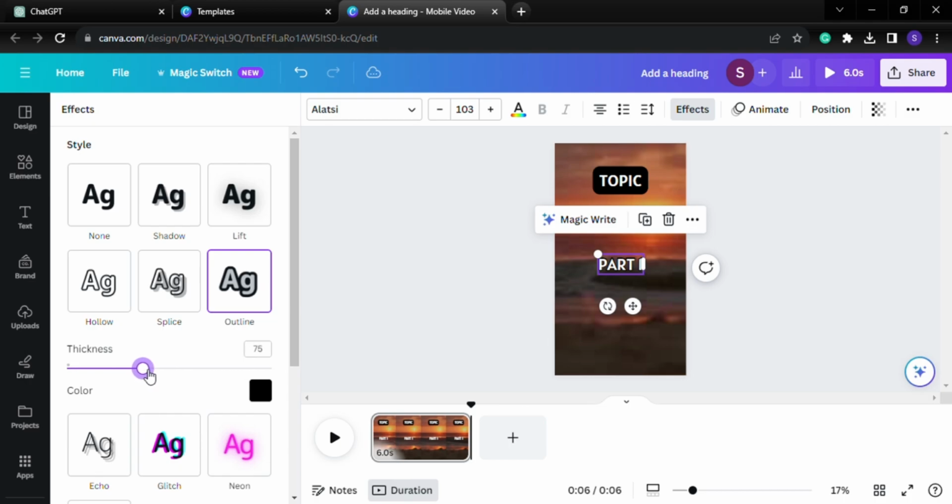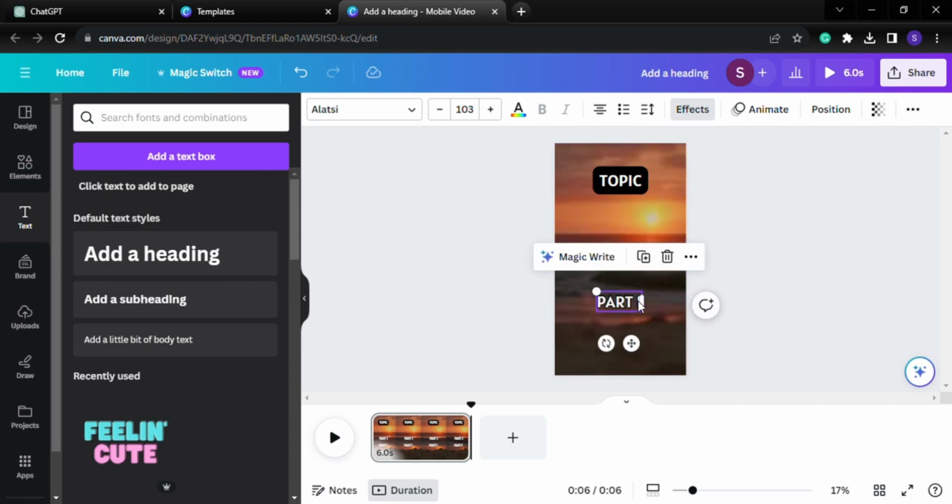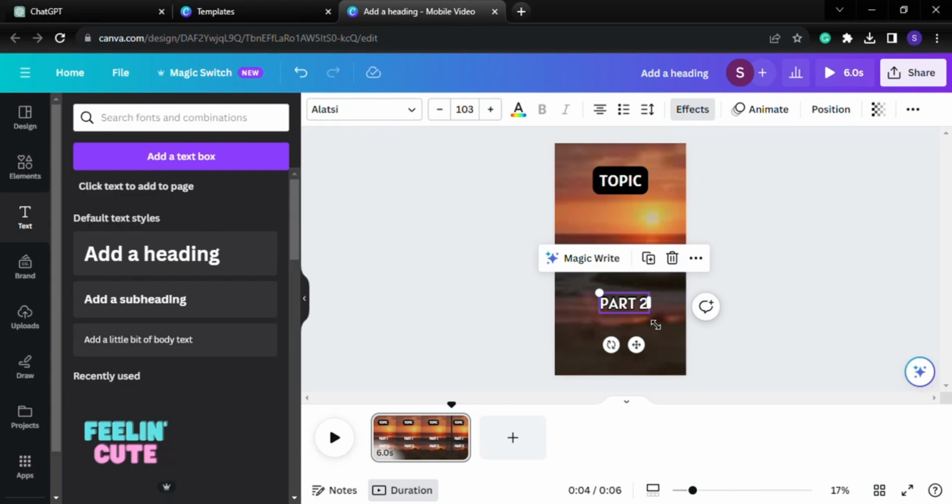For text, there's part 2, which typically should be the place part 1 is as well, but to be able to link to data, let's duplicate this and replace that with part 2. And then we are going to drag that to the edges, to these purple outlines, to give it some kind of box around the entire video.